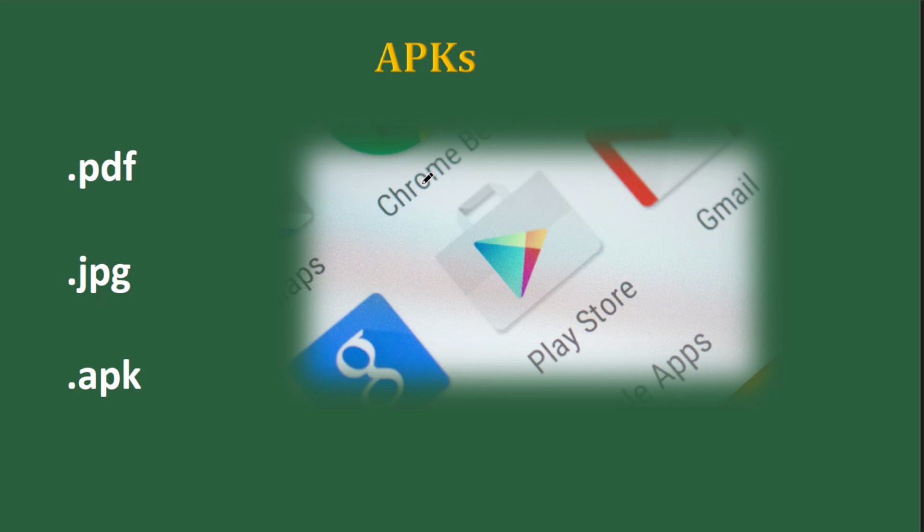Now the second thing is APK. Now how do we explain APK? So for example, when you're saving a PDF file in your computer, you will see the name of the PDF can be UPSC notes. And by the end of it, there will be an extension which will be .pdf. It means that that file is in PDF format. That's it. When you save an image, it will have an extension called .jpg. When you have an extension called .apk, it means it is an application.